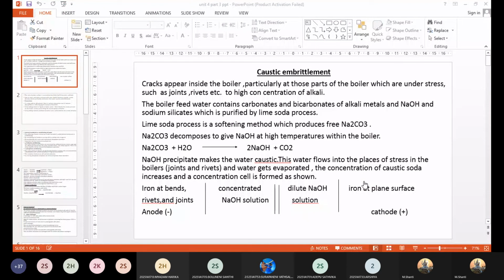How do you differentiate them from the scales? Scales are hard and thick deposits, ma'am. Very good. Scales are hard, thick deposits which tightly adhere to the inner walls of the boiler. Whereas sludge deposits are soft, loose, slimy precipitates, which can be removed by, how can you remove them?